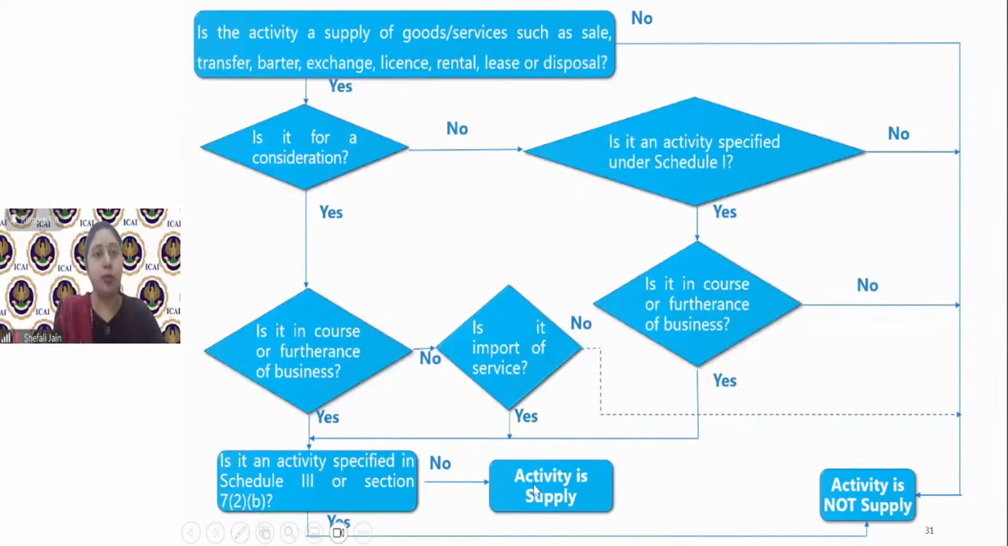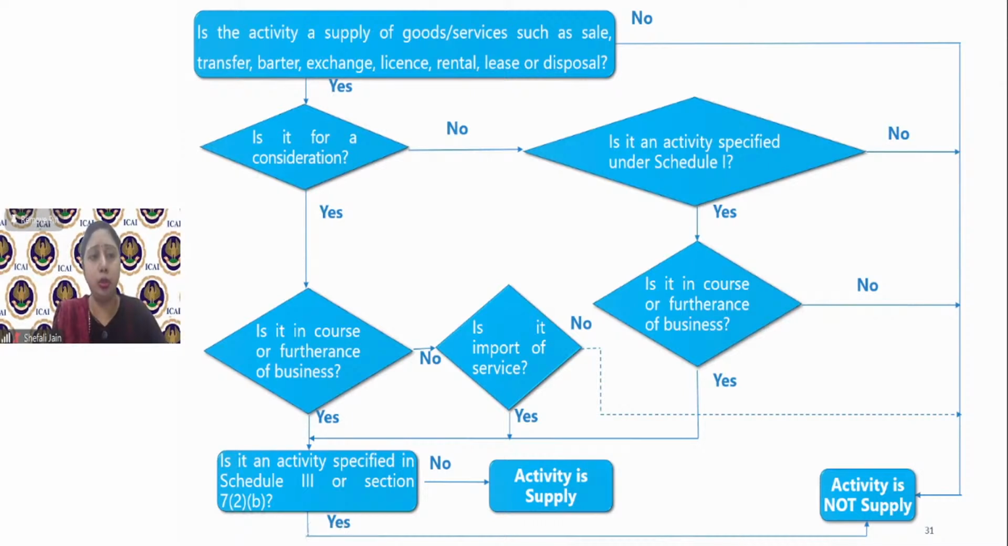Okay, so this is one aspect of seeing. Now let us once again start from the beginning. Activity is a supply of goods or services or both. Yes. It is for consideration. No, it is not for consideration. But we know if something is not for consideration, then where do we need to go? Is this activity specified in Schedule 1? Because some activity which is not for a consideration, but if it is mentioned in Schedule 1, there is a possibility that it can be supply. So the answer is that consideration is not there, but if it is mentioned in Schedule 1, if the answer is no, then that activity is not a supply because it should be therein.